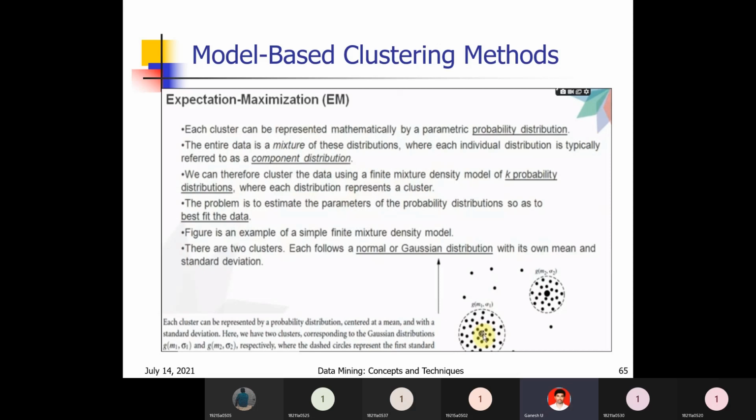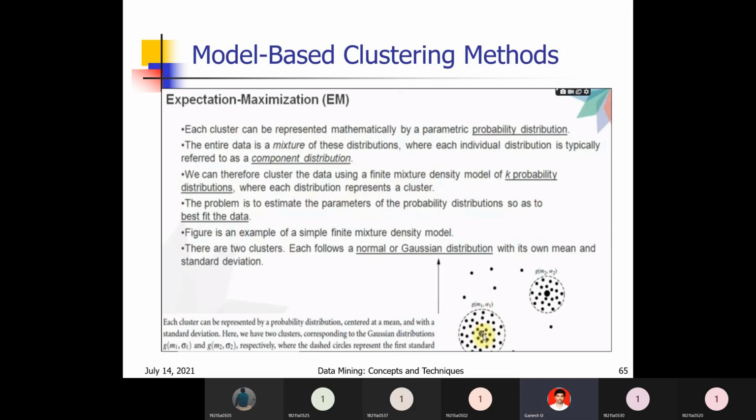That is 100% clustering. The entire data is a mixture of these distributions, where each individual distribution is typically referred to as a component distribution. The name itself indicates component. Each and every part is nothing but a component.